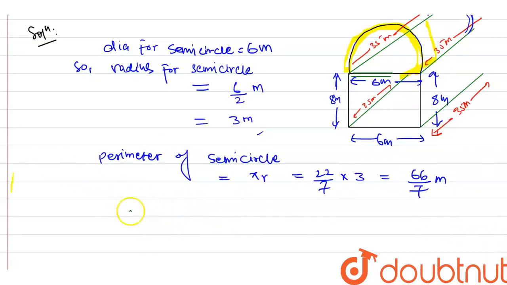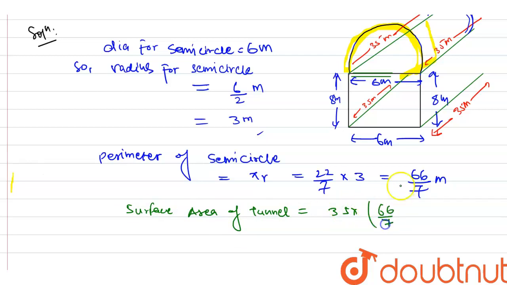Now if I write it, surface area of tunnel, then we will write 35 into 66 by 7, this is for this semicircle, plus 8, because you will have to take the area for this side, only for this inner side, but you will have to take for this side separately and for this side separately.